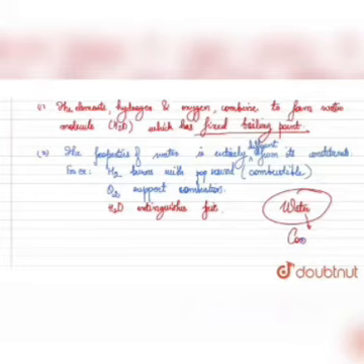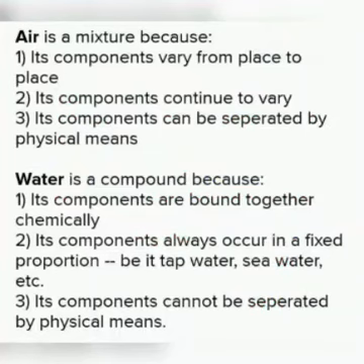Number two, water can be decomposed into two simpler substances, namely hydrogen and oxygen, by electricity. Alright, so those are the two reasons why water is a compound and not an element.